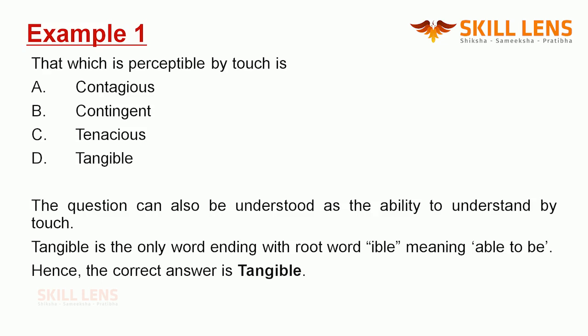Now with that, we have a better understanding of the question. With that in mind, when we look at the answers, option D, tangible, is the only choice given to us that ends with able as the root word. Able means able to be. So as such, we choose tangible to be our answer.